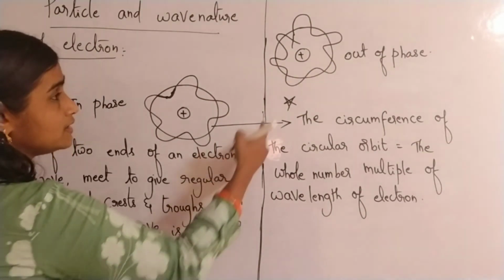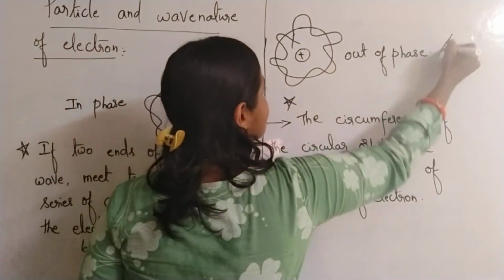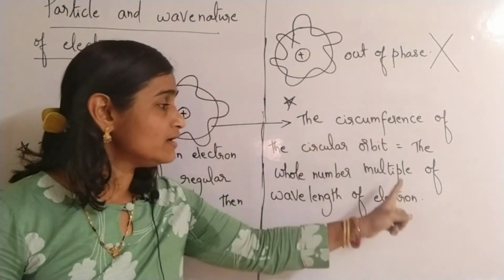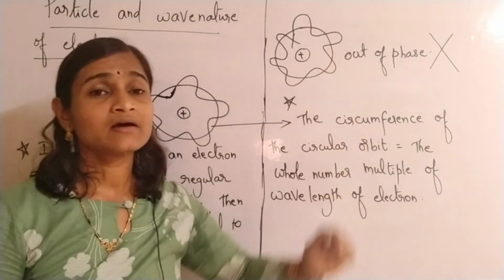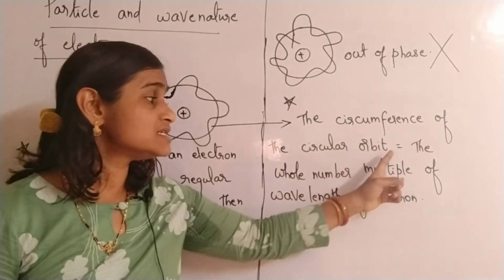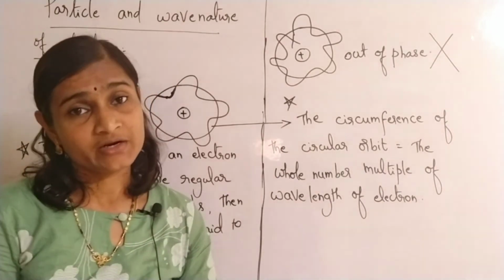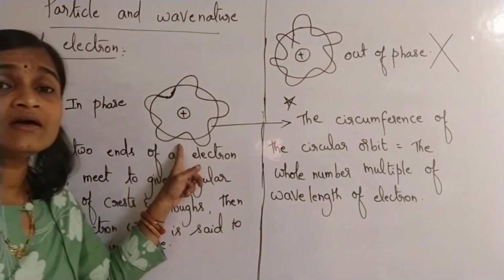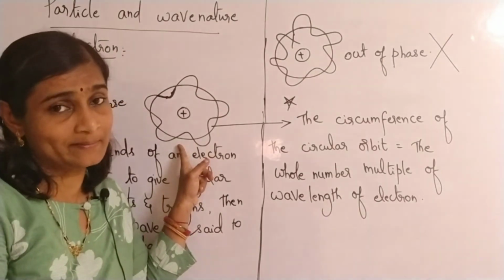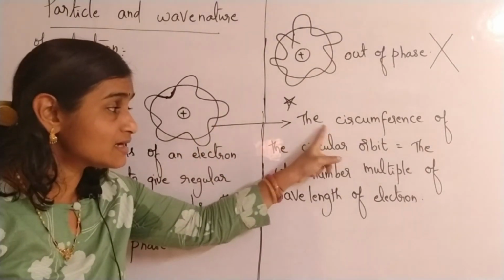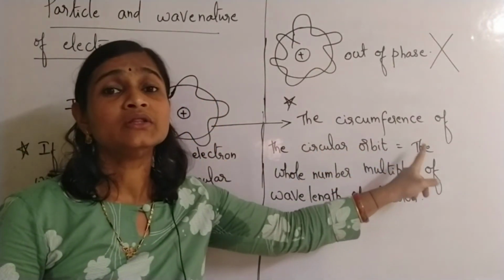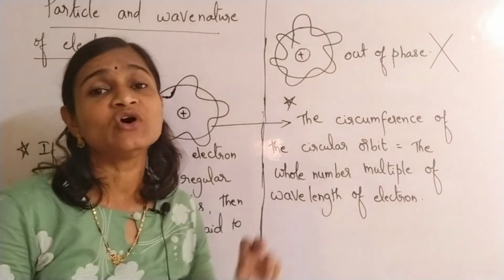Okay. In this case, if they are out of phase, however, we are not considering this case. Here it will not be equal. If the series of crests and troughs are out of phase, then the circumference is not equal to the wavelength of the electron wave. If they are giving a frequent regular series of crests and troughs, then the circumference of this circular orbit will be equal to the whole number multiple of the wavelength of the electron wave.